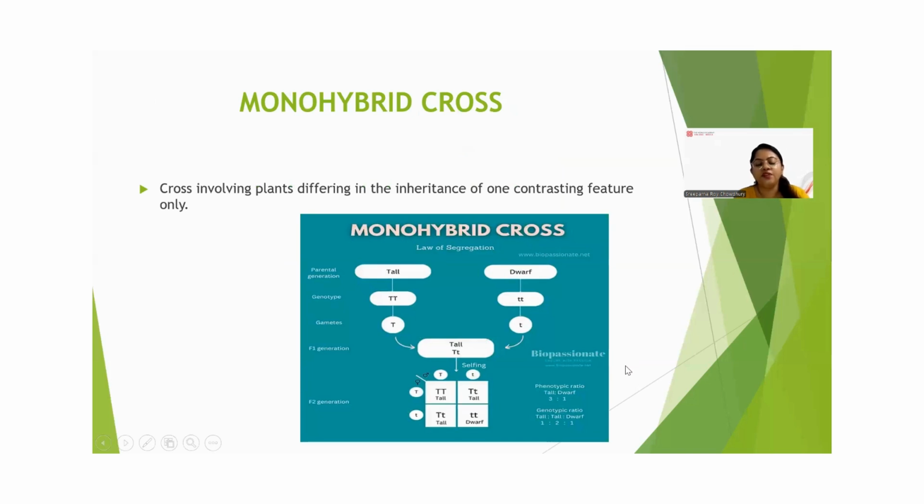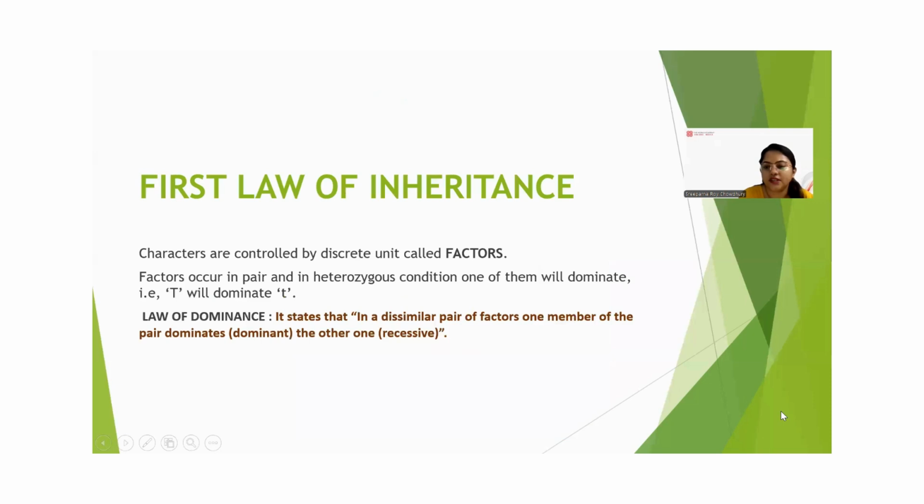Now, the very first experiment done by Mendel is the monohybrid cross. What is a monohybrid cross? Mono means one, right? So it is a cross involving plants differing in the inheritance of one contrasting feature. Basically, a cross involving one contrasting feature is known as a monohybrid cross. Okay, here is a diagrammatic representation of a monohybrid cross, but I will show you practically. Just a minute.